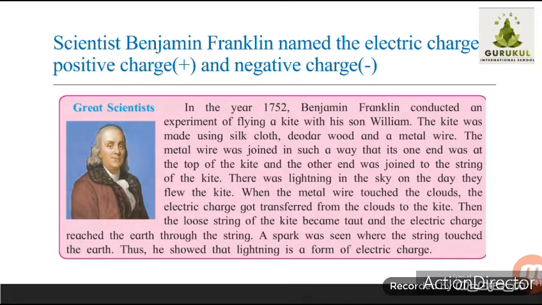Thus he showed that lightning is a form of electric charge. So we are going to learn how lightning takes place, what kind of charges are present, and what is the mechanism behind a lightning strike. Okay, so this was some information about Benjamin Franklin.